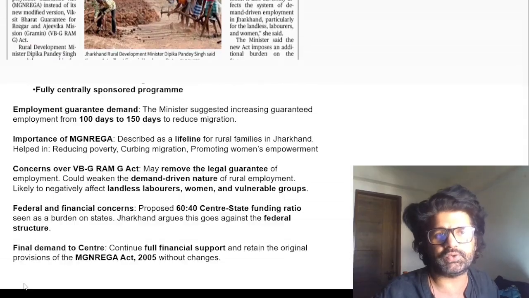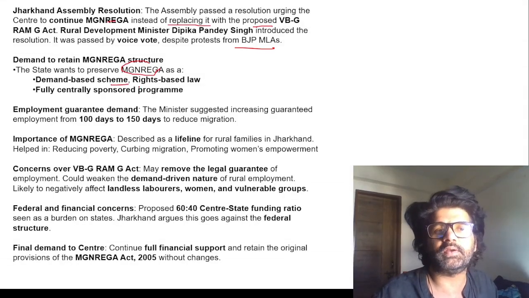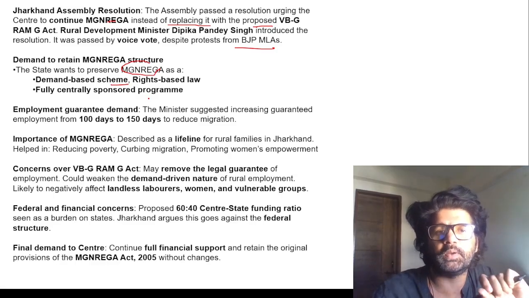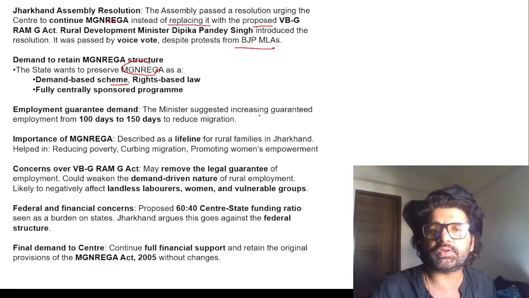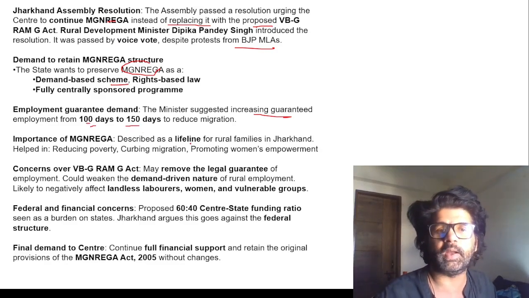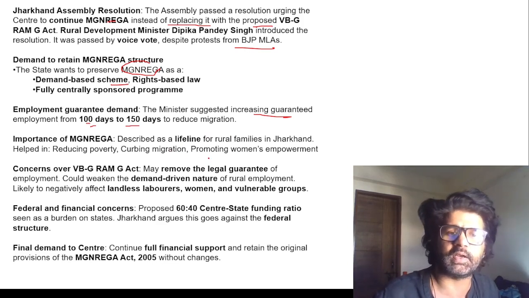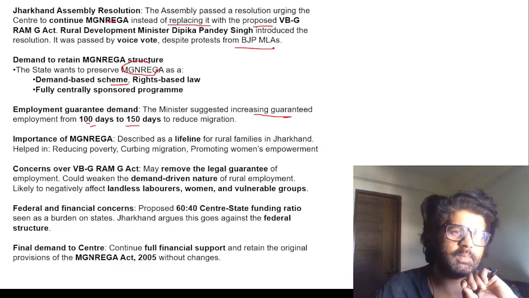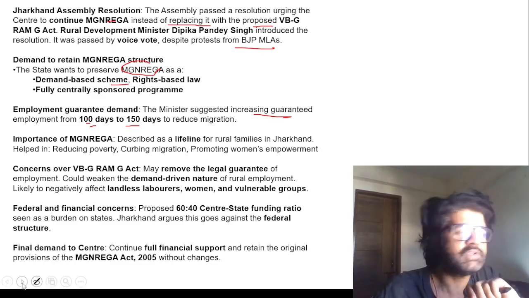So they are saying that demand based means if I'm demanding work, I should be provided work within a particular period. Minister suggested increasing guaranteed employment from 100 days to 150 days, and they have said that it had played a crucial role in reducing migration and it's a lifeline for rural families in Jharkhand. And they are concerned. VBG Ramji, we still don't know much about it. Government is ambiguous about it. Let's see how things pan out.